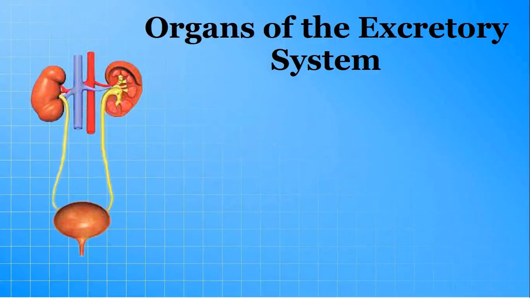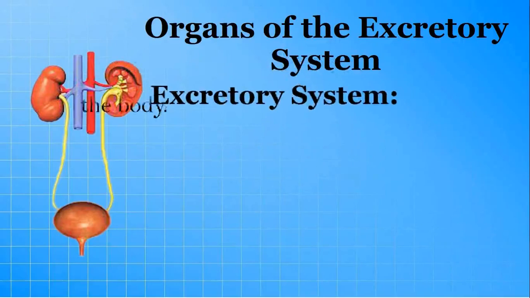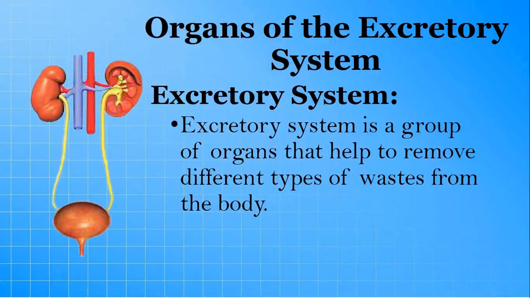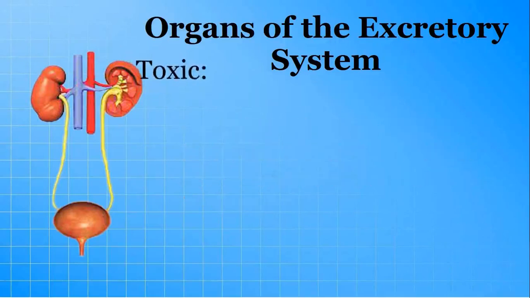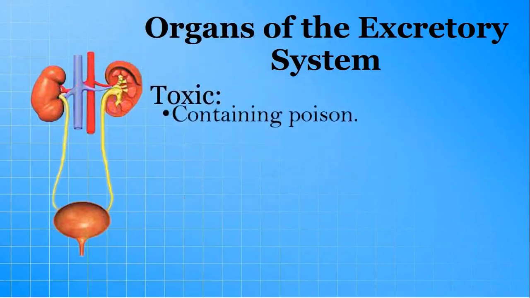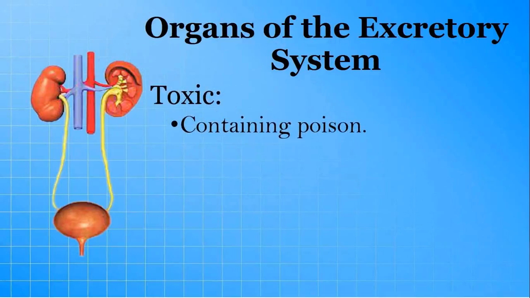Next, excretory system. Excretory system is a group of organs that help to remove different types of waste from the body. Next, toxic. It means containing poison or being poisonous material.